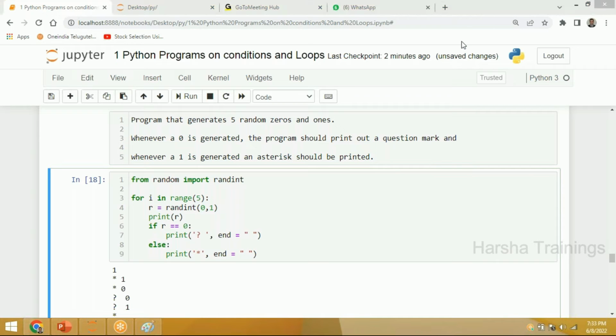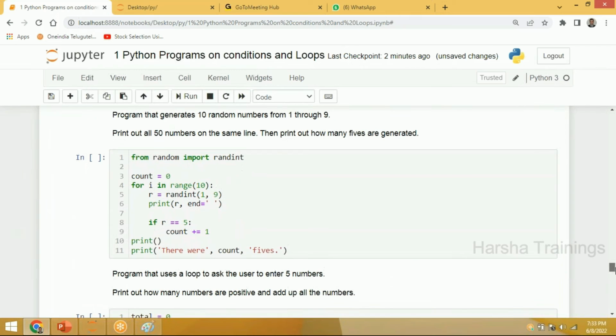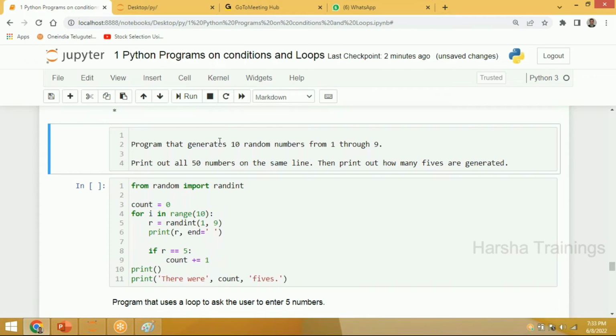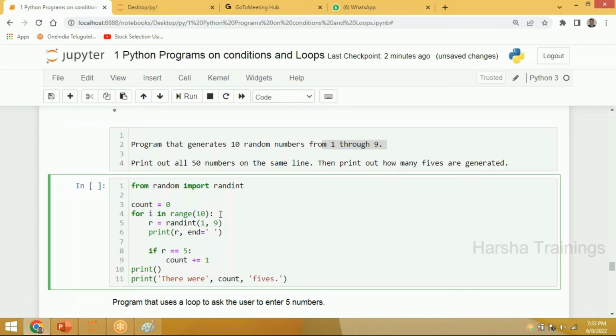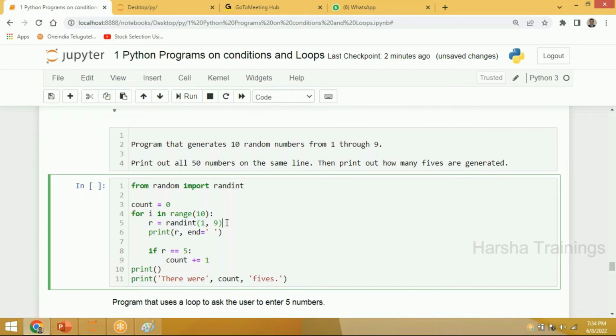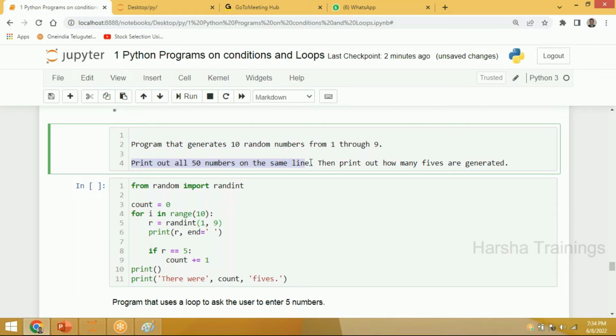Okay. Now I'm moving ahead. Now, let us take one more problem. Look at here carefully. I wanted to write a program that generates 10 random numbers from 1 through 9. For that, what is the logic? I should generate 10 random numbers from 1 through 9. Then I wanted to have a condition: print out all the numbers in one line.